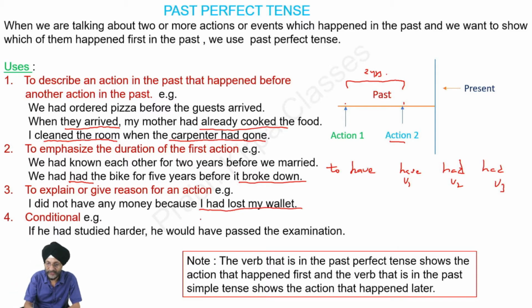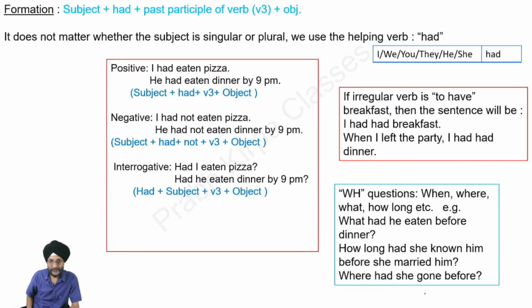So this part of the sentence is in the form of past perfect tense. Next, conditional. If he had studied harder, he would have passed the examination. Here is a note. The verb that is in the past perfect tense shows the action that happened first, and the verb that is in the past simple tense shows the action that happened later.